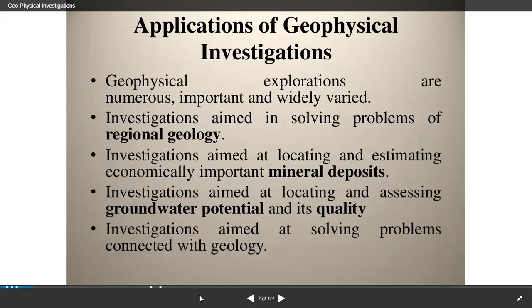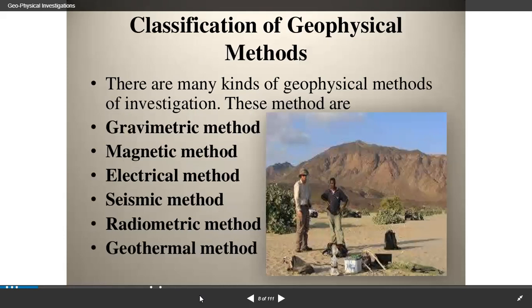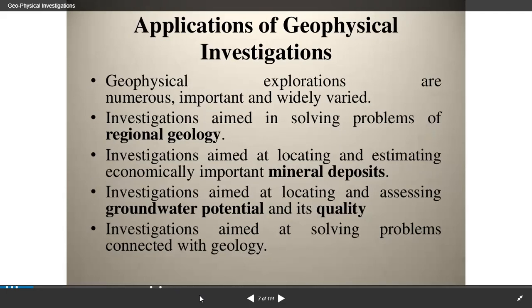But guys, actually, before going to the discussion of the classification of geophysical methods, we need to complete one more thing, that is geophysical applications in engineering. Actually, I want to tell that, but here I did not mention the matter, but I will explain a few points here.